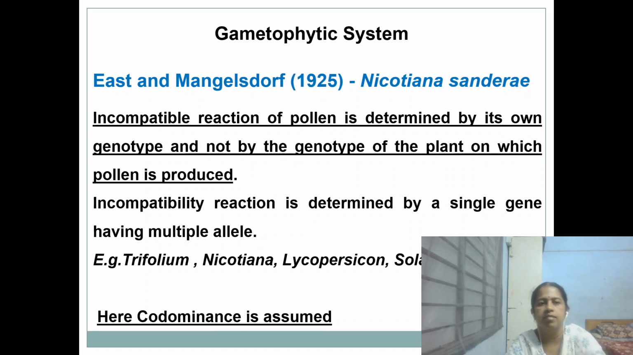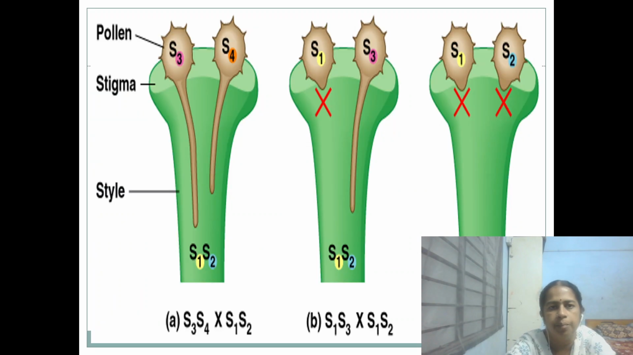The gametophytic system was first given by East and Mangelsdorf in Nicotiana sanderae during 1925. The incompatibility reaction of the pollen is determined by its own genotype and not by the genotype of the pollen producing plant. The incompatibility reaction is controlled by a single gene having multiple alleles, and here codominance is assumed. The examples are Trifolium, Nicotiana, Lycopersicum, Solanum and Petunia.